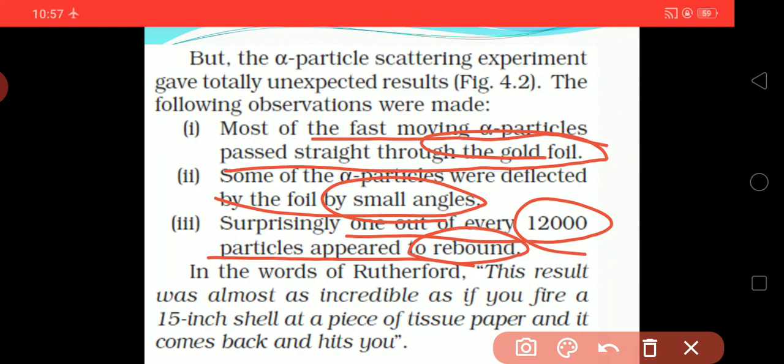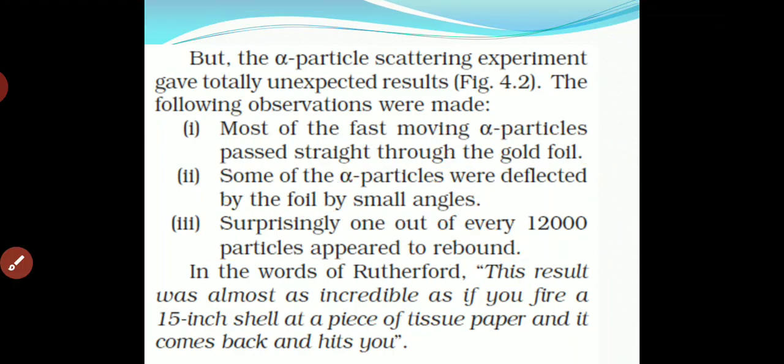In the words of Rutherford, this result was almost incredible, as if you fire a 15 inch shell at a piece of tissue paper and it comes back and hits you. The experiment was like that, an unexpected result.